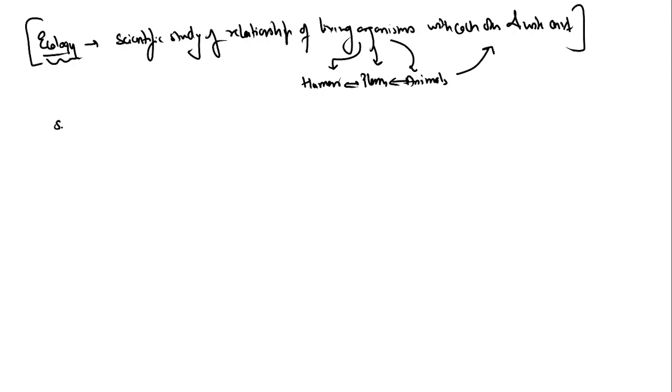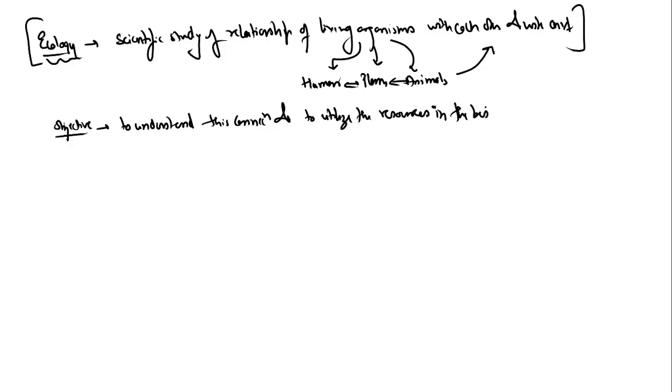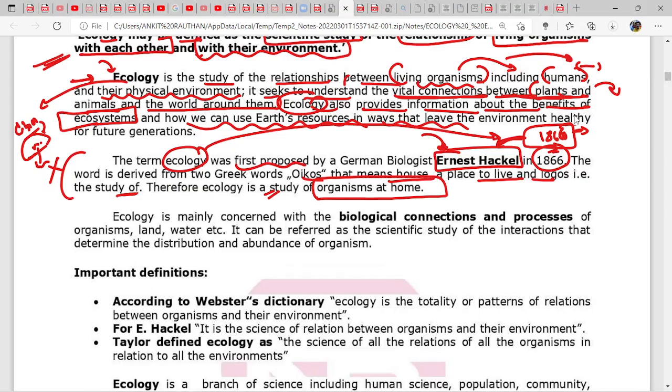What is its objective? To understand this connection, and to utilize the resources in the best possible way. This we have understood. Okay, good.